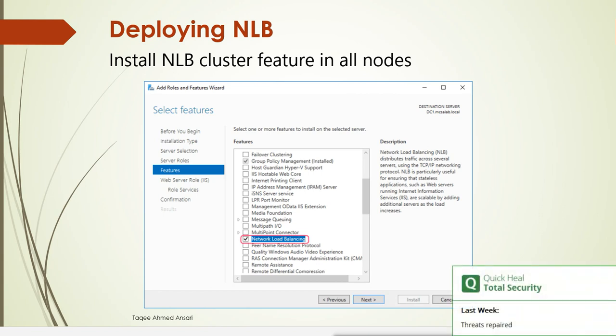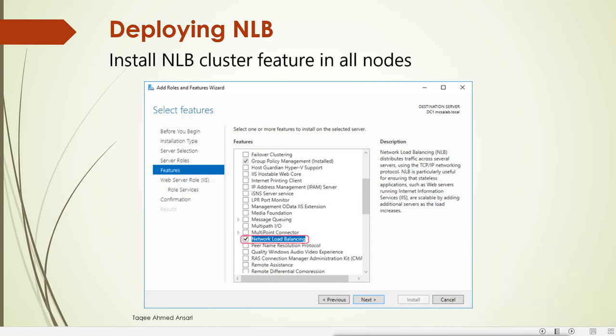Now this feature will come with the management tool also. So we can manage the cluster from the cluster node itself, or we can also manage the cluster from another server. So first, what we have to do is install the feature in all the cluster nodes.